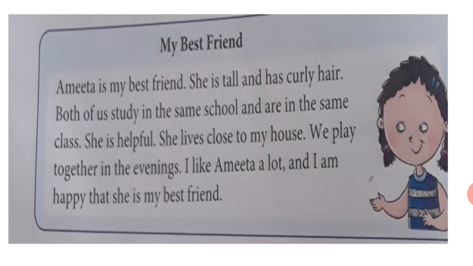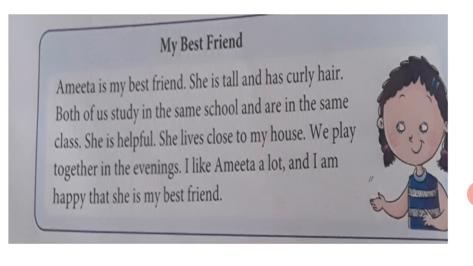And this is the last sentence. I like Amita a lot and I am happy that she is my best friend. This is the closing sentence, and this is the final touch the writer has given to this paragraph. Clear? This is how a paragraph should be. This is an example given to you.